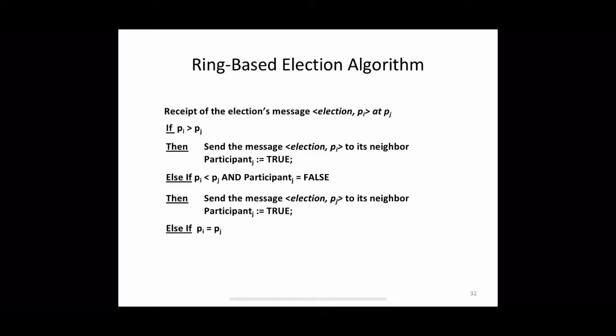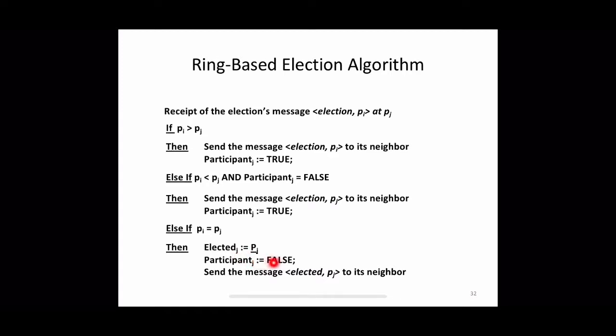The next situation is if Pi is equal to Pj, that means the received ID is the same as that of the receiver itself. That means this is actually the coordinator. So the election procedure is over here. The elected variable can be set as Pj, and the participant can be marked as not a participant by setting participant_j as false, because the election process is over. Now the remaining thing is to communicate to other processes. Next it sends an elected message with its own identifier to reveal that it is the new coordinator, and sends this message to its neighbor.